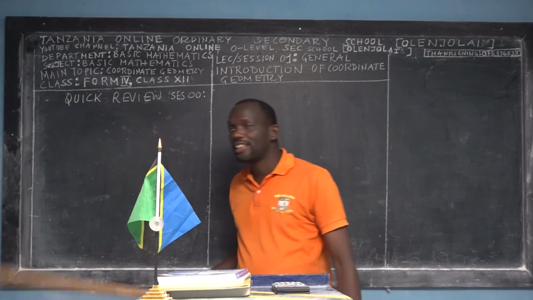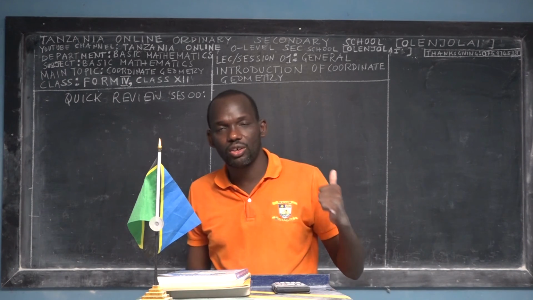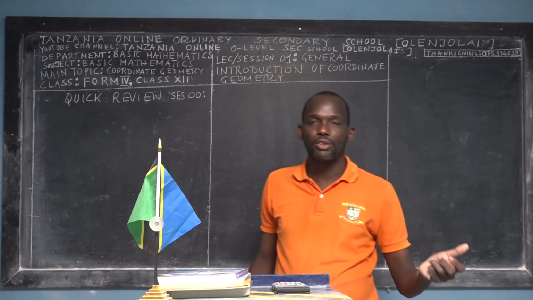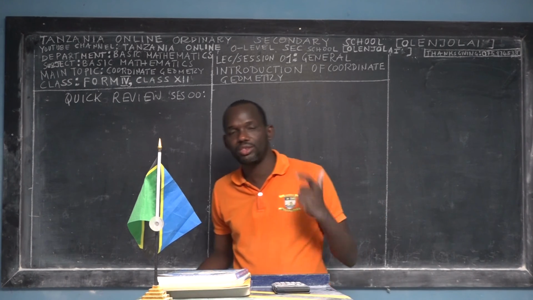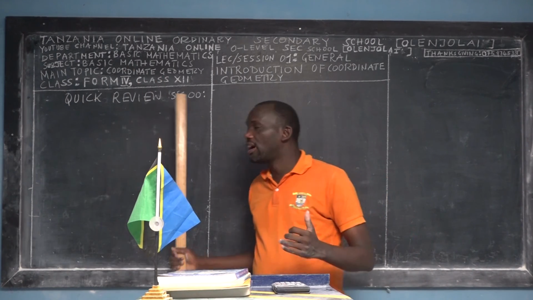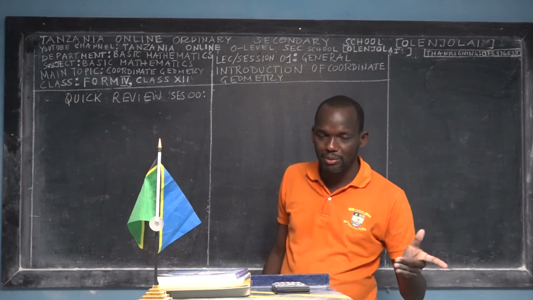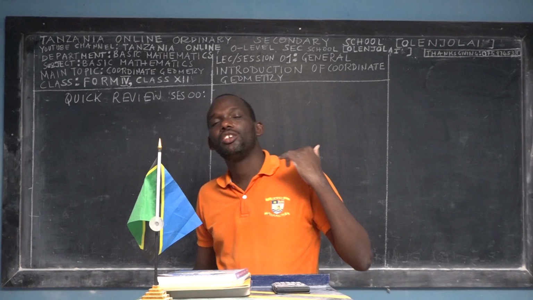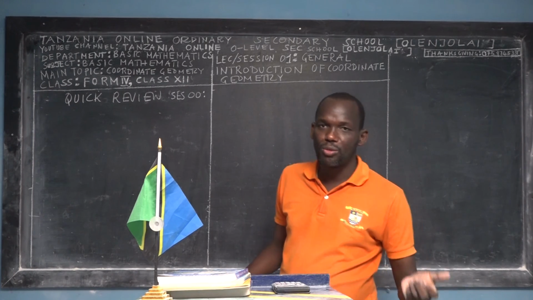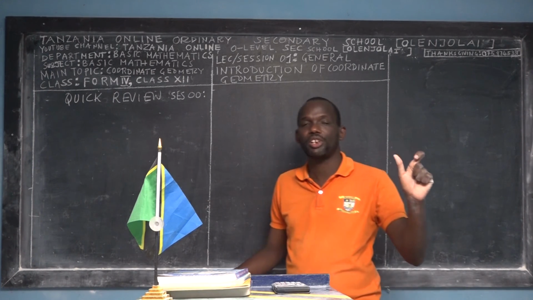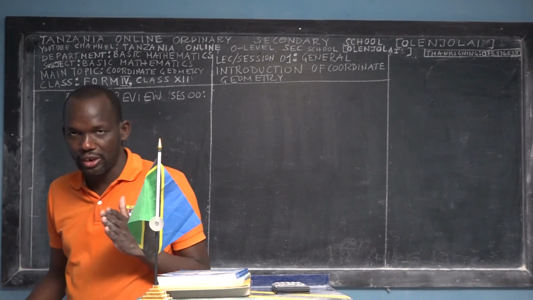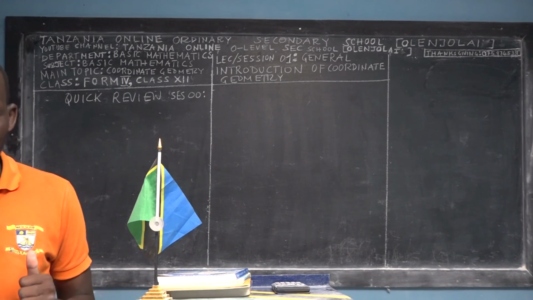Then we have another department called Physics, ordinary level Physics. We teach Physics Form 1, Physics Form 2, Physics Form 3, Physics Form 4. Also, we have a third department for this moment, the Department of Chemistry. We teach chemistry for Form 1, Form 2, Form 3, and Form 4, so almost 4 classes in the Department of Chemistry.